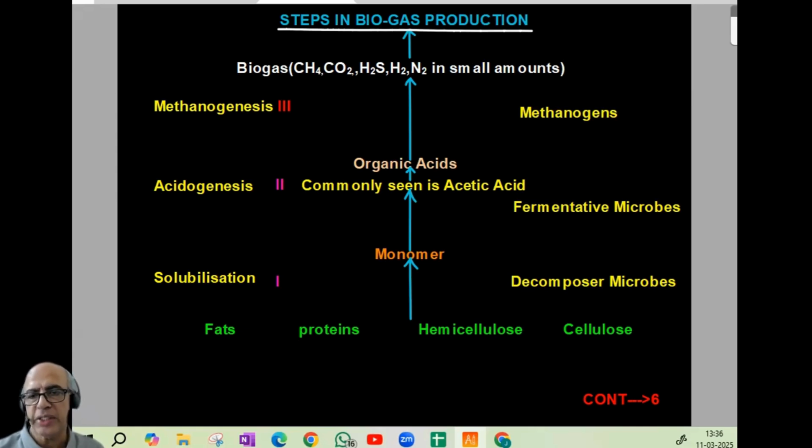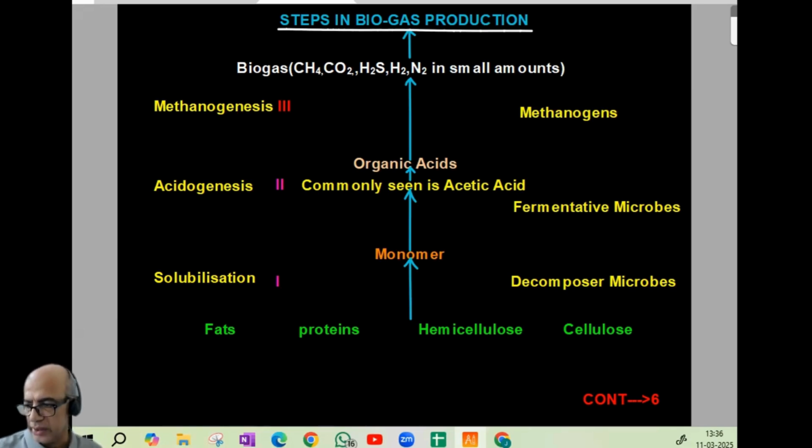And the commonly seen acid is acetic acid. Now this organic acid will be converted into biogas, where the main content is methane, so it is concerned with organisms called methanogens, and the phenomenon is called methanogenesis, methane producing. And when we look at the biogas mixture, the main item is methane, then carbon dioxide, hydrogen sulfide, hydrogen and traces of nitrogen.